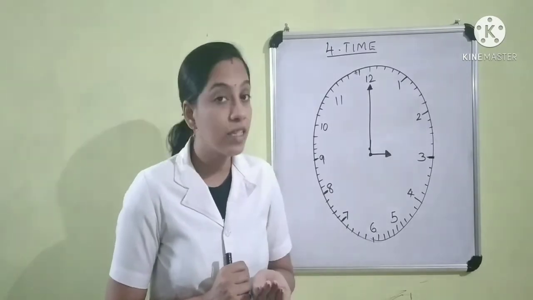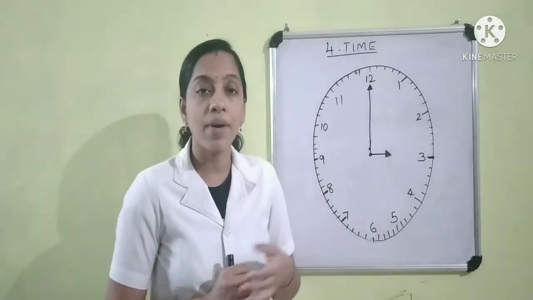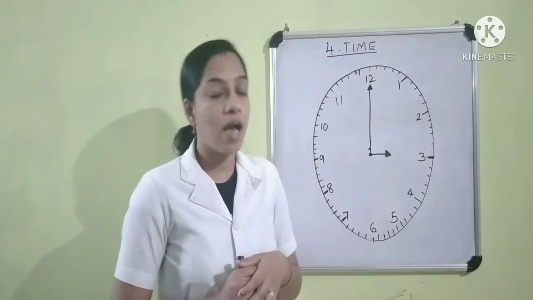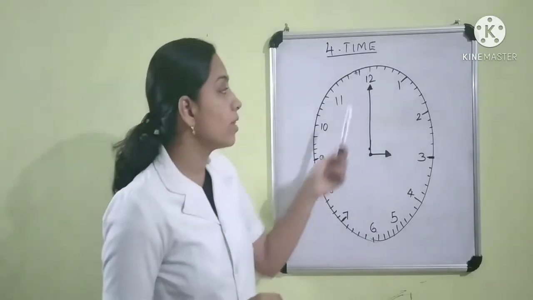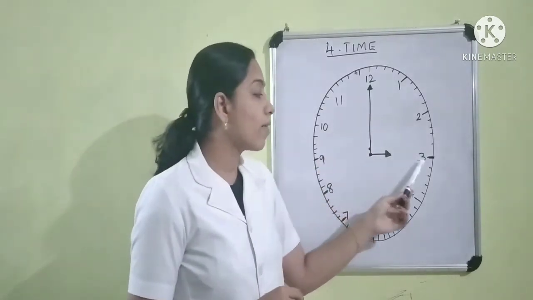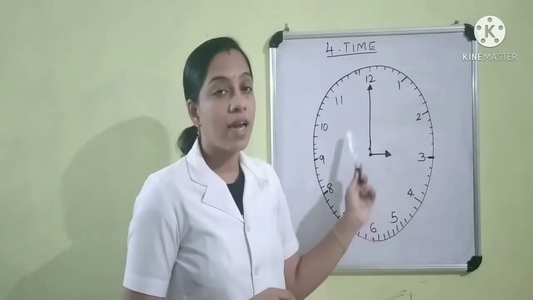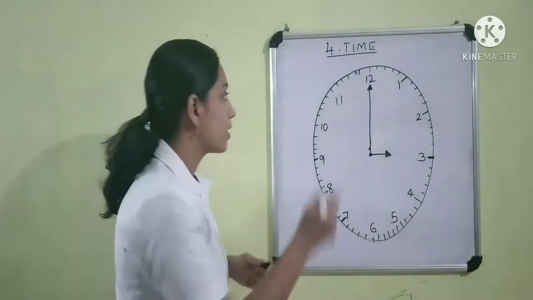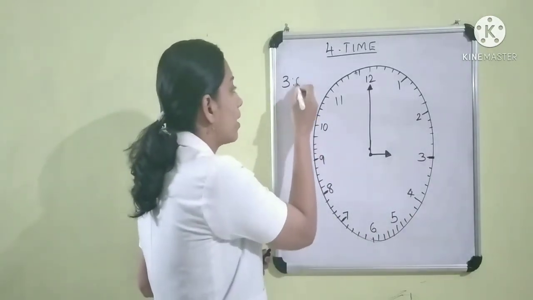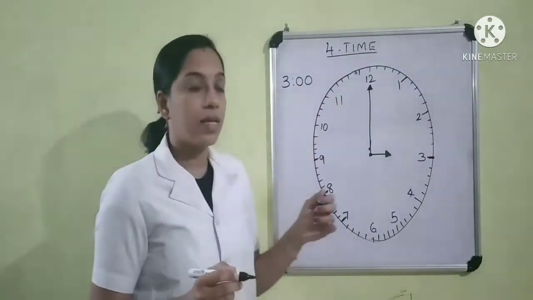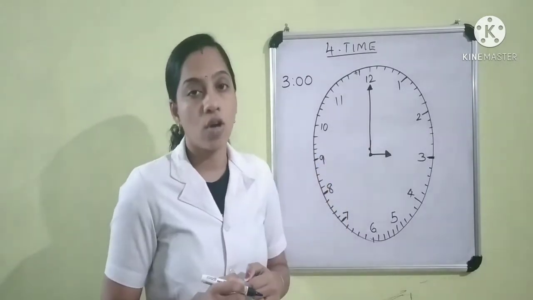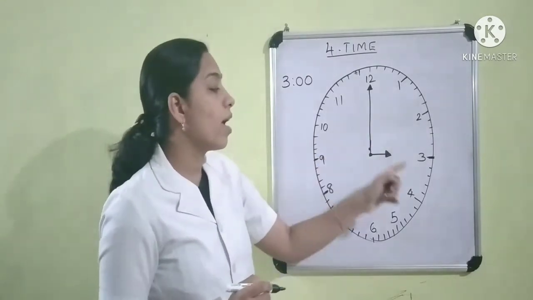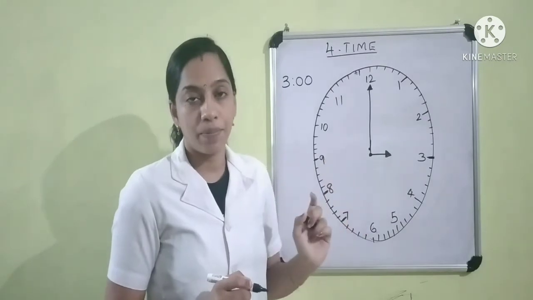When the minute hand is at 12, and the hour hand is at a number, that time is whole hour. See children, here the minute hand is at 12 and the hour hand is at 3. So we can read this time as 3 o'clock or we can write this time as 3:00. That is, this time is 3 o'clock.